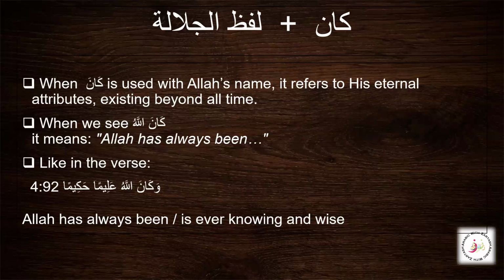So kana, like we know, usually indicates the past, but when used with Allah subhanahu wa ta'ala's name, it refers to eternal existence and attribute. It shows that Allah has always possessed those qualities in the past, now, and always will. So this is Allah has always been and is ever knowing and wise. وَكَانَ اللهُ عَلِيمًا حَكِيمًا. So this is the beauty of kana plus lafz al-jalala. When they both combine, it shows Allah subhanahu wa ta'ala's eternal attributes.